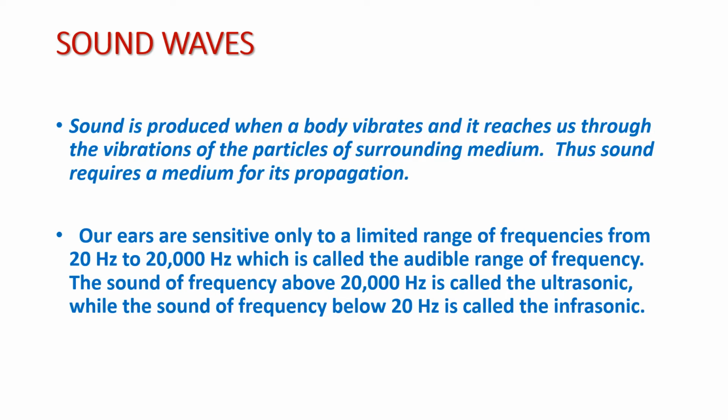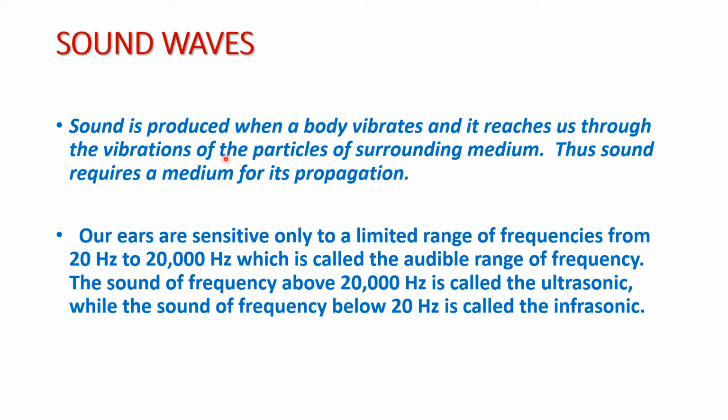So we will see here, sound is produced when a body vibrates and it reaches us, our ears, through the vibrations of the particles of the surrounding medium.